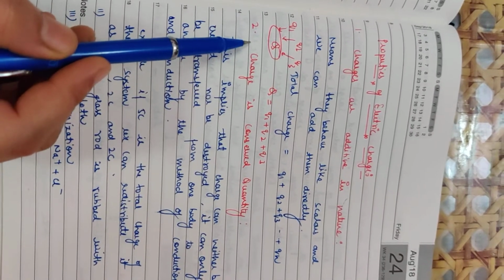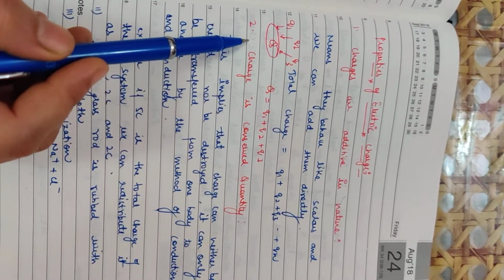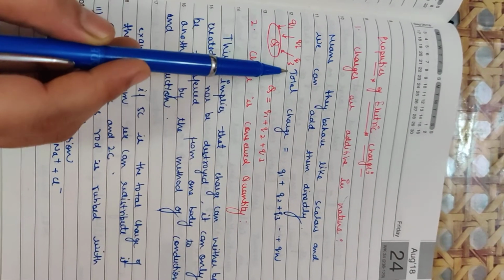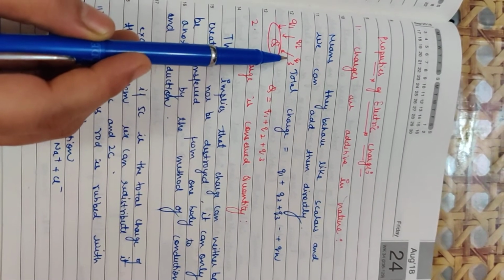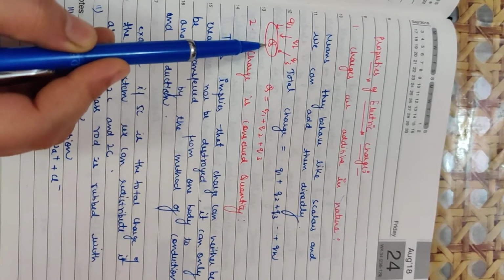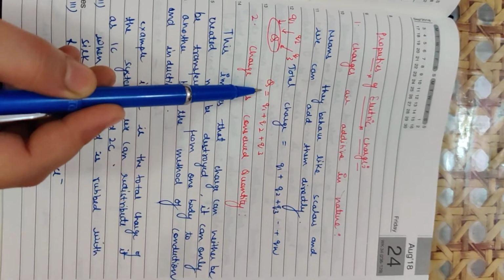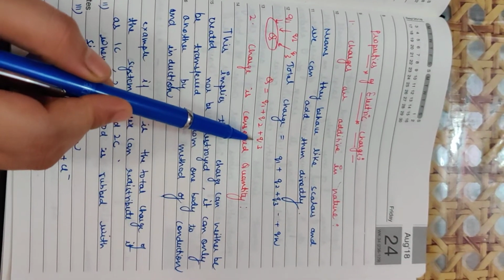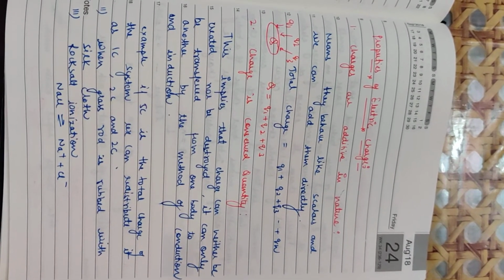For example, suppose we have a system, and in this system we have three charges. These three charges are additive in nature, and if we want to calculate the net amount of charge, we can calculate it directly by the algebraic sum of these three charges. So we can say that charges are additive in nature.